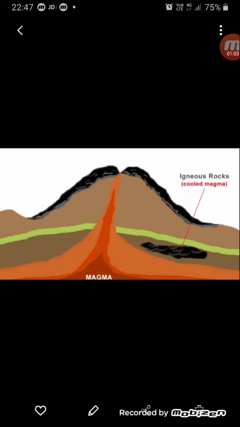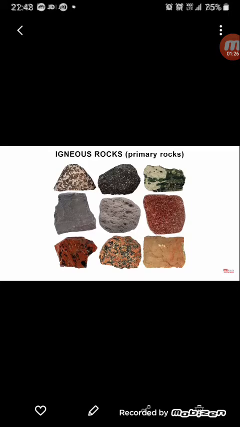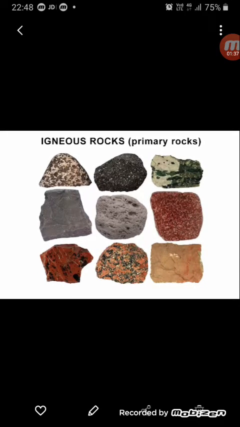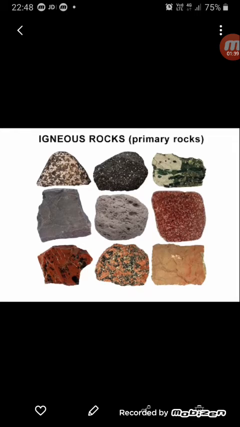So when the magma comes out of the earth's interior onto the earth's surface, it cools down and forms lava, and then slowly this lava solidifies and cools into rocks which are called the igneous rocks. So igneous rocks are the first formed rocks on earth, and they are called the primary rocks. Here I show you a picture of some of the igneous rocks found on earth, like granite, basalt, and many other types. They also have different colors.